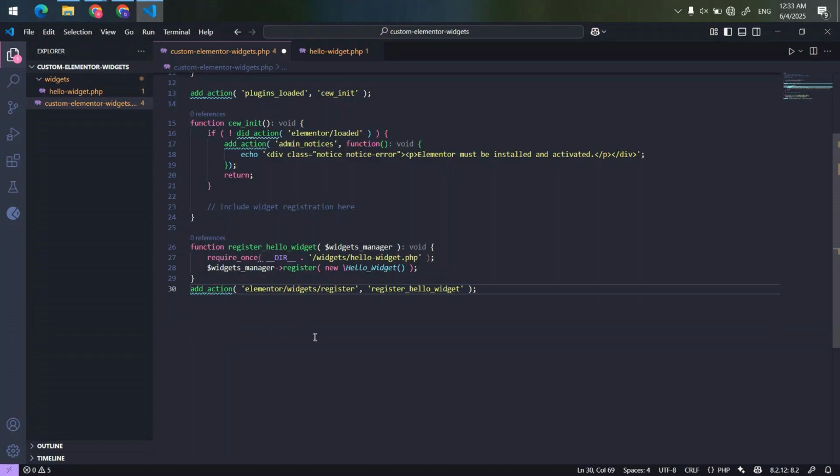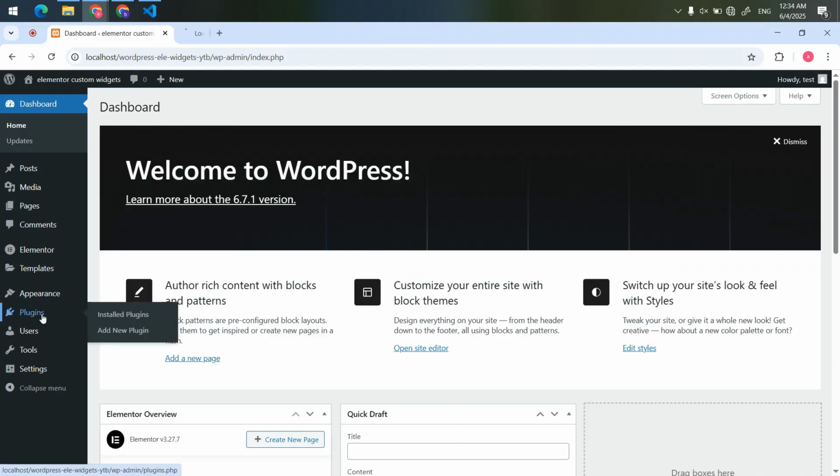Finally, we hook this function into elementor/widgets/register, which runs when Elementor is ready to register custom widgets. This completes the process of integrating our custom widget into Elementor's interface.